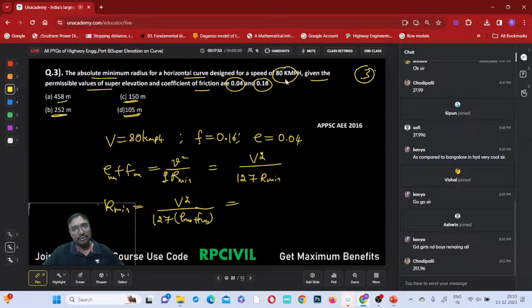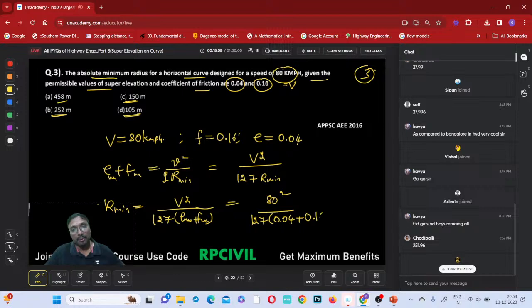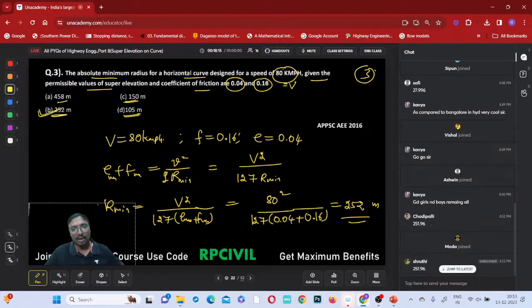So what is that capital V square? Capital V is 80 now. That is 80 square divided by 127 into E maximum, which is 0.04, plus F maximum, which is 0.16, right? So how much does it come to finally? What is the value? 252 meters approximately. 252 meters, 251 point something, right? Option B will be the correct answer, right? Got it now? Clear?